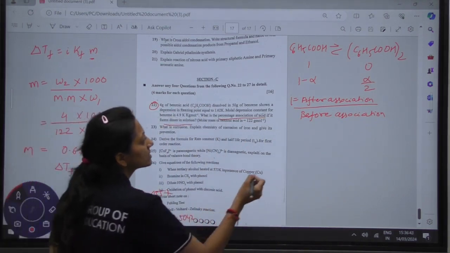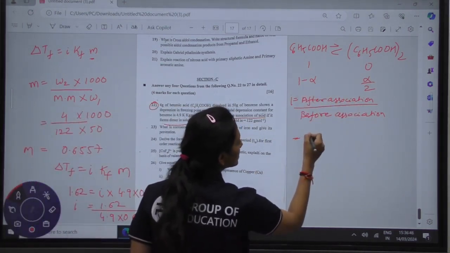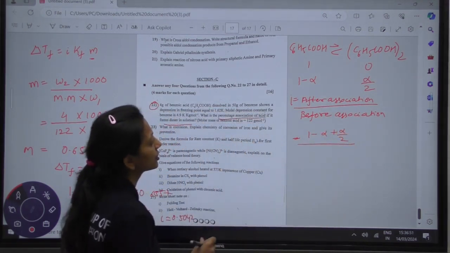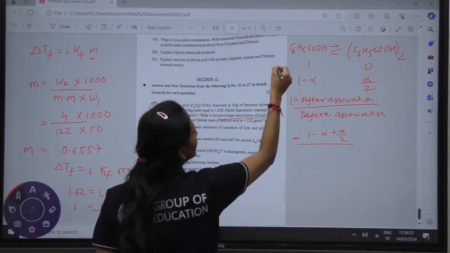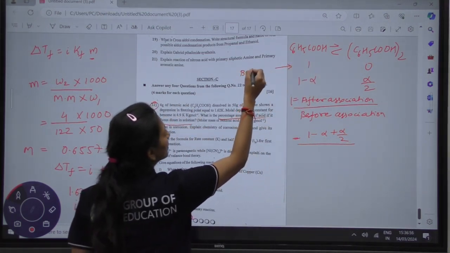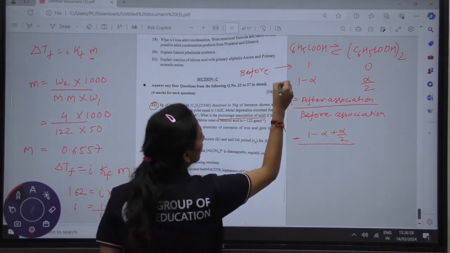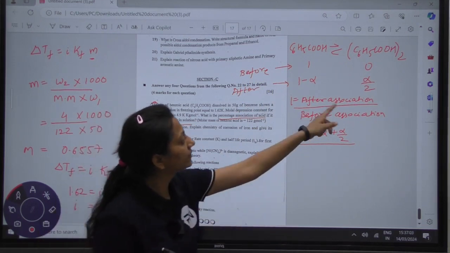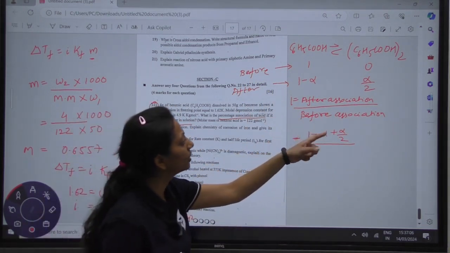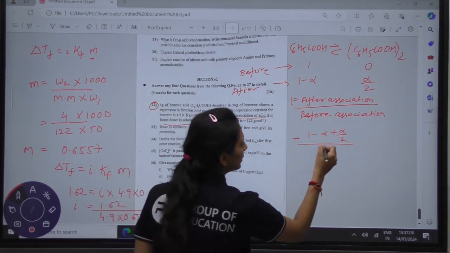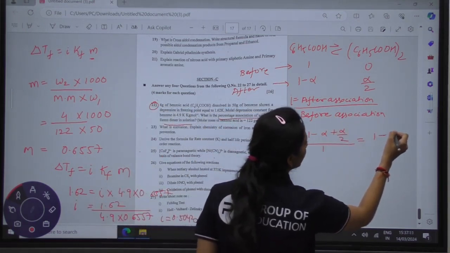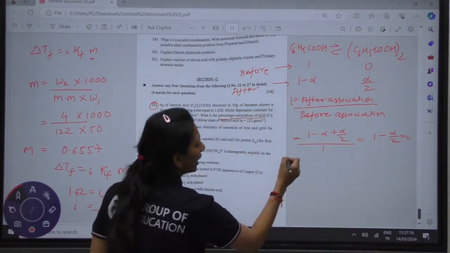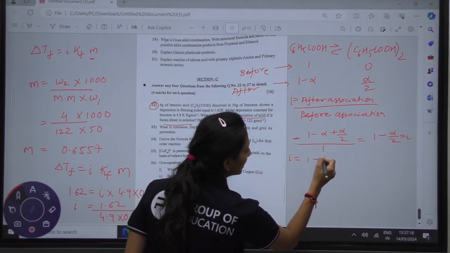After is 1 minus alpha plus alpha by 2, divided by before association, which we have taken as 1. So total number after association divided by total number of molecules before association, where before we are taking 1. On solving, we get 1 minus alpha by 2, which is equal to i.